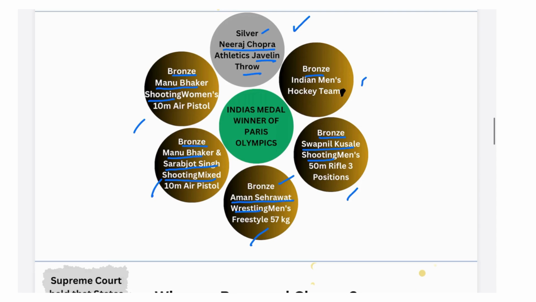So there was also a prominent Indian wrestler, Vinesh Phogat, who was disqualified from the women's 50 kg final at Paris 2024 Olympics just for being 100 grams over the weight limit. So it was very disheartening to see her working so hard and not being able to make it to the finals. So this was all for Paris Olympics and the history of Olympics. Hope you got to understand how the Olympics was formed and the history of Indian Olympics winners.